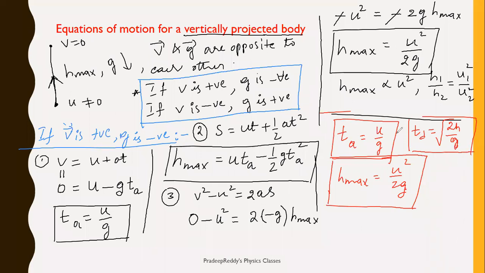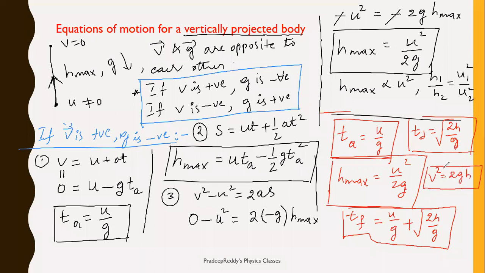And see here, time of ascent and time of descent, in this case, you have got different formulas. So whenever you want to find out time of flight, simply you can write it as u by g plus under root 2h by g. This is valid everywhere. Okay. These are the important expressions. And one more thing, final velocity is equal to under root 2gh. When the body is falling down freely, final velocity gained by the body is under root 2gh. So those which I have written with red ink, you need to learn by heart for solving problems.